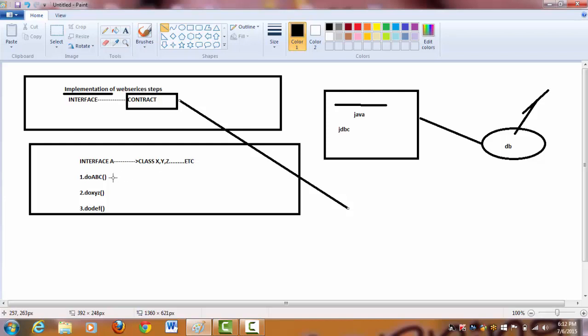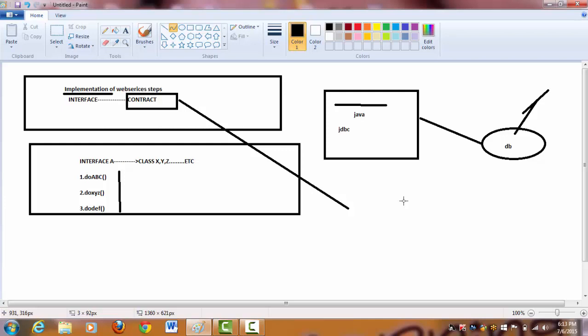Compare these functions to courses and the contract to a certificate. Once I finish all these courses like do ABC, do XYZ, do DEF, only then will I get this contract. In real-time analogy, that is nothing but a certificate.